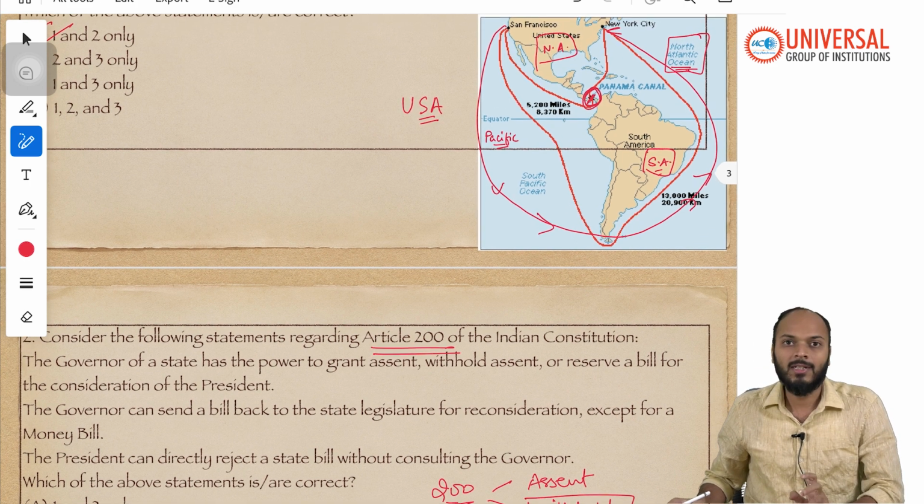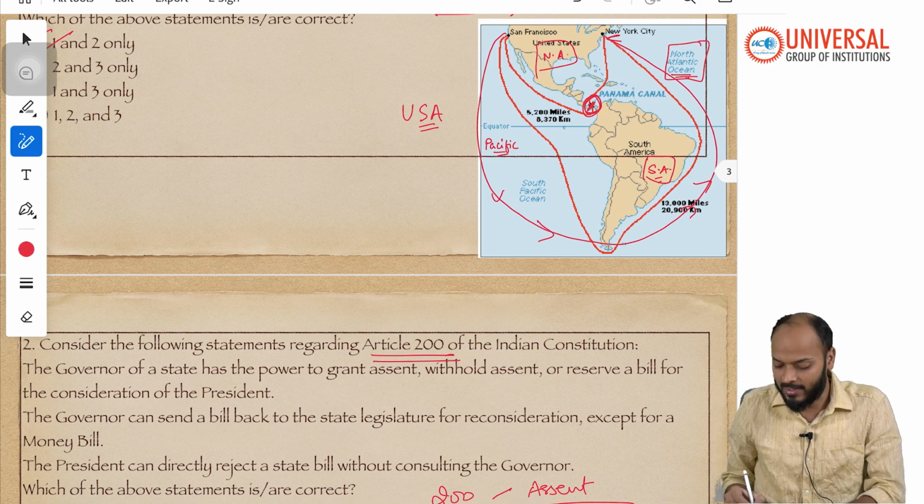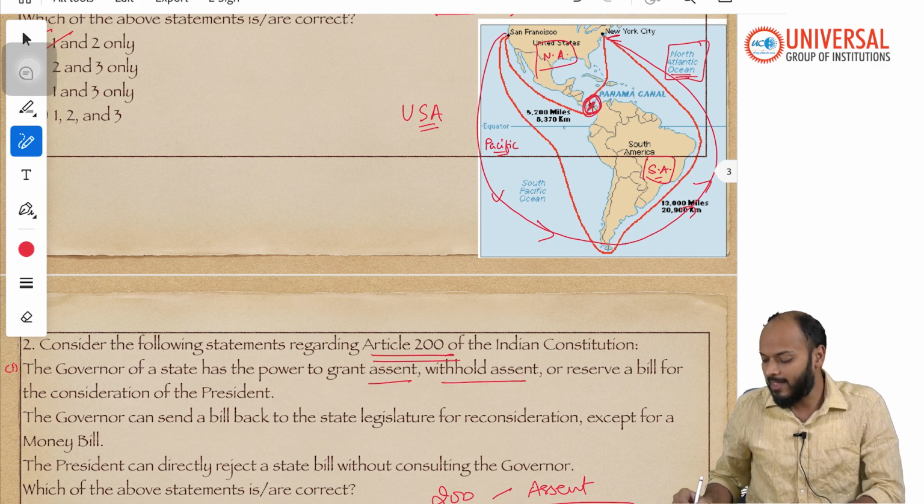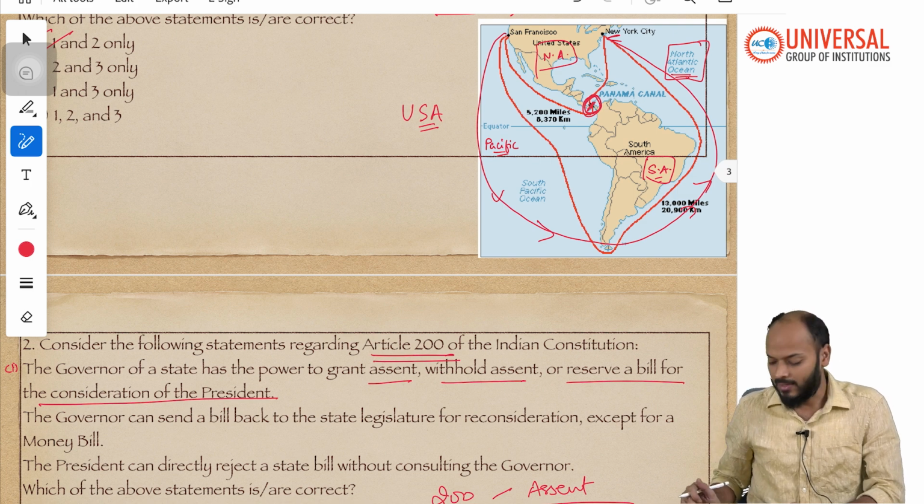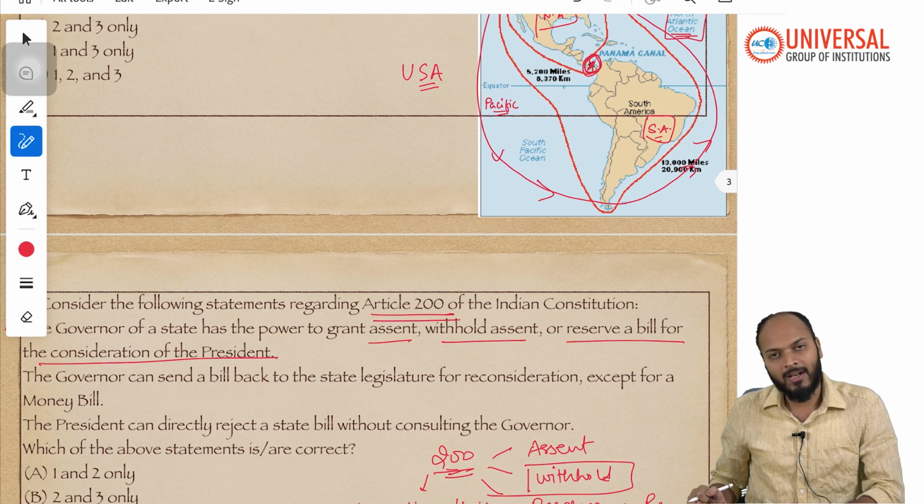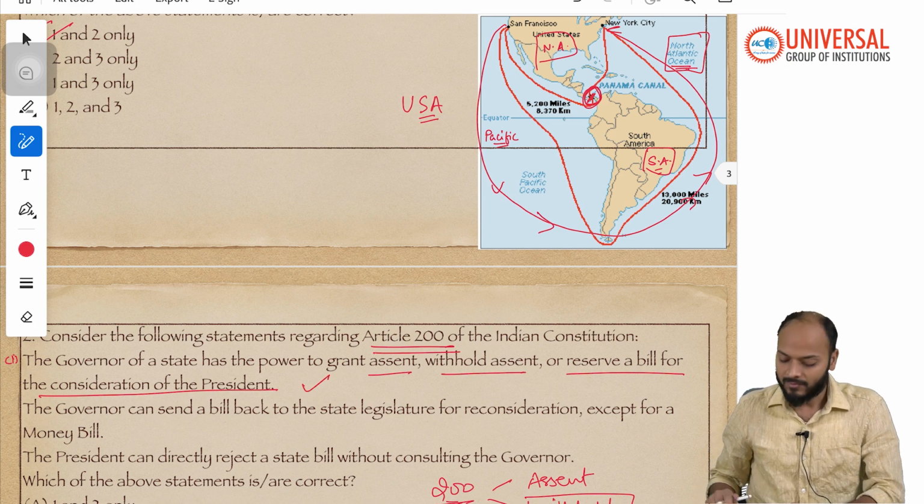Now let's see what the three statements are, then we'll discuss what the correct answer is. Statement 1 says the governor of a state has the power to grant assent, withhold assent, or reserve a bill for the consideration of the president. So this we have seen, that power is given under Article 200 only. So statement 1 is correct.